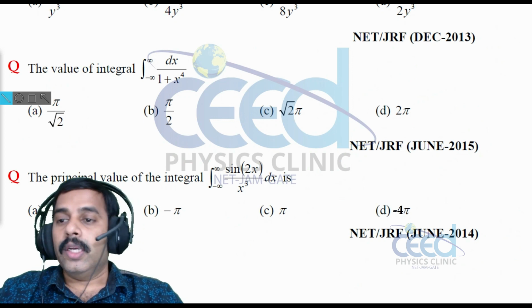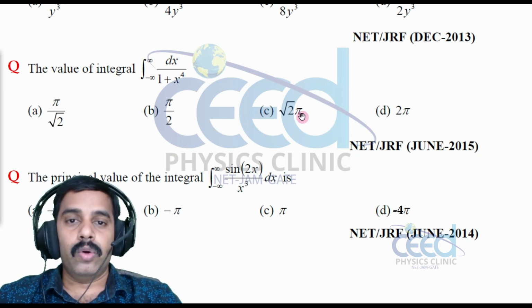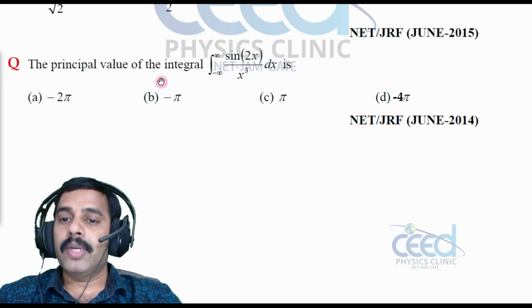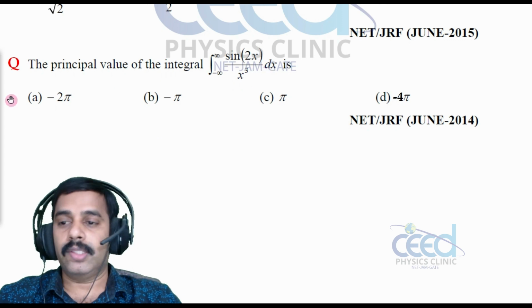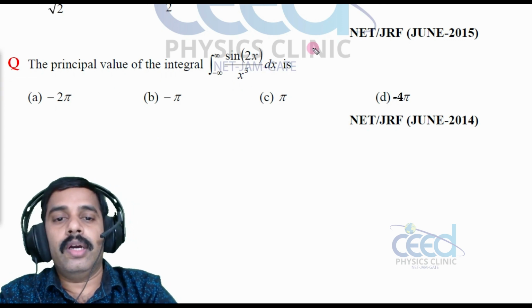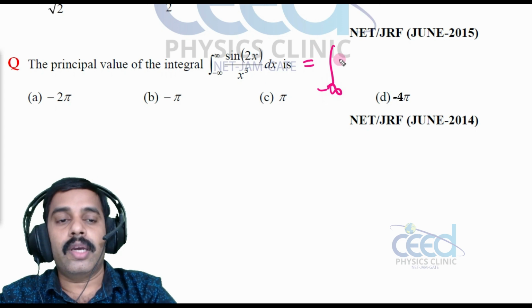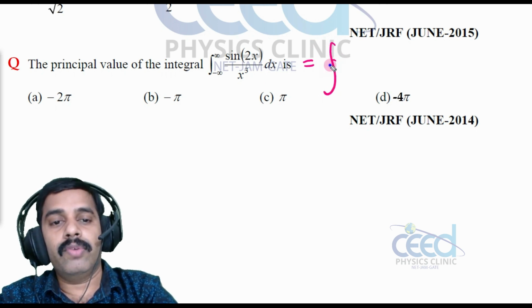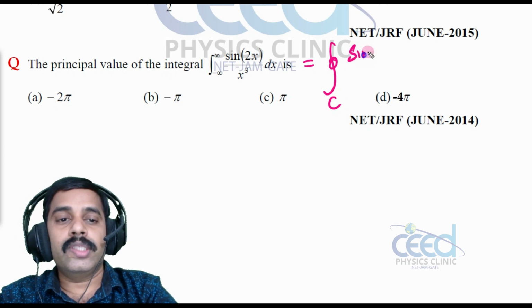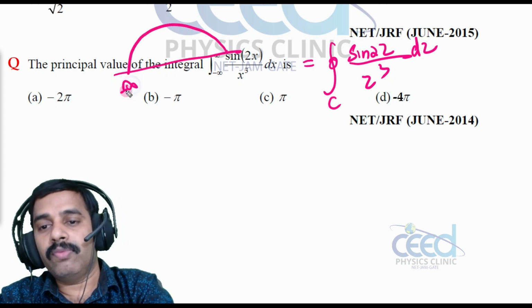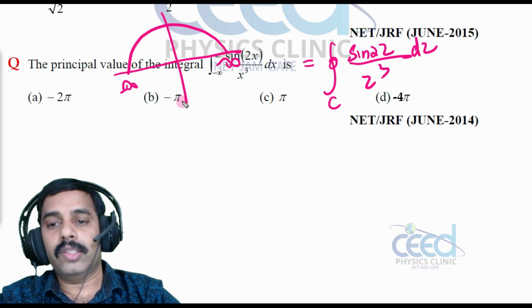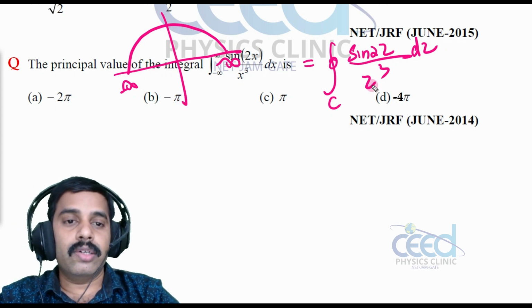All right. Now let us come to the final problem of this section, that is the principal value of the integral from minus infinity to infinity of sin 2x by x cube dx. This also we have seen, we can replace this integral with a contour integral of sin 2z divided by z cube dz, only if the contour I am considering is from minus infinity to infinity, like this, right? So what is z equal to 0? That is a triple pole.